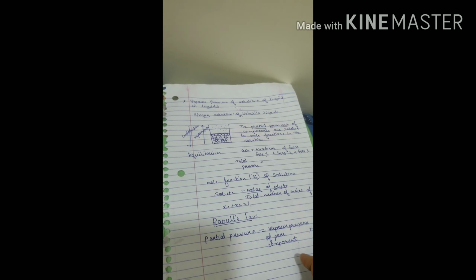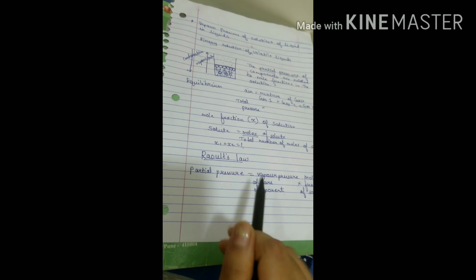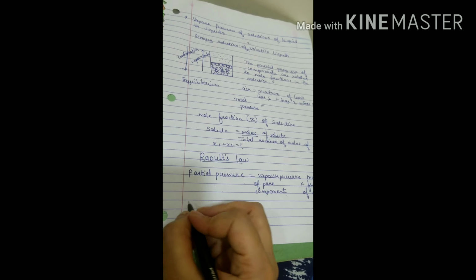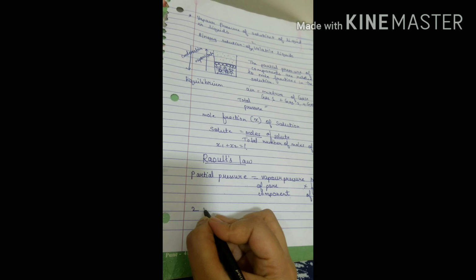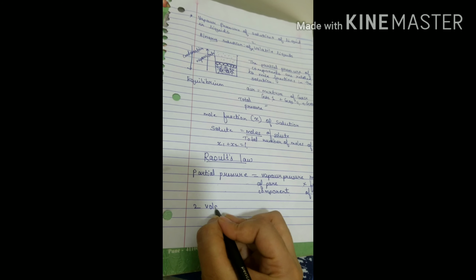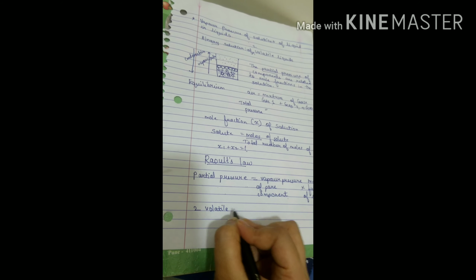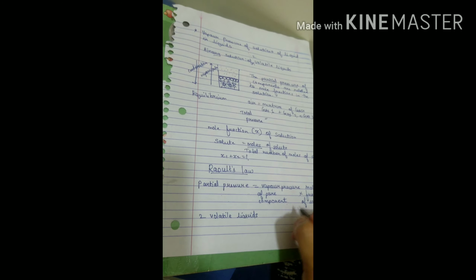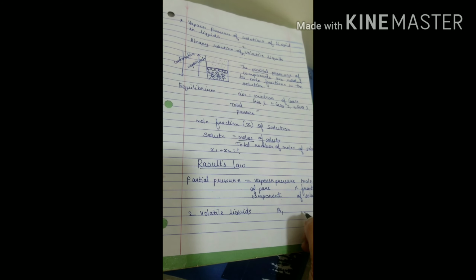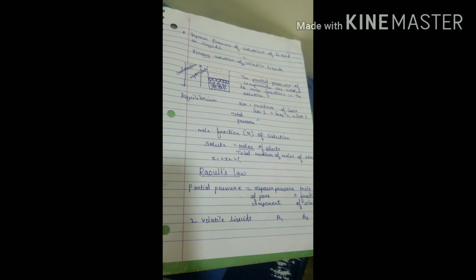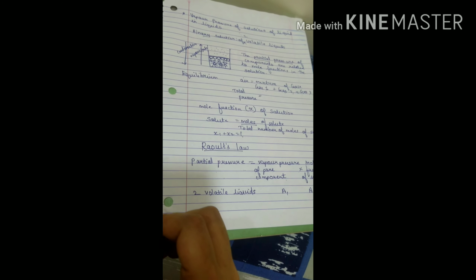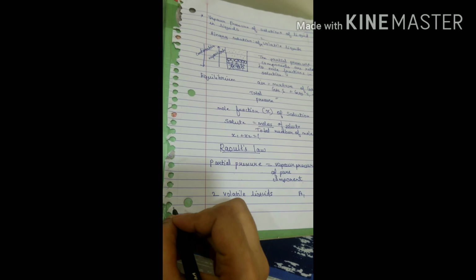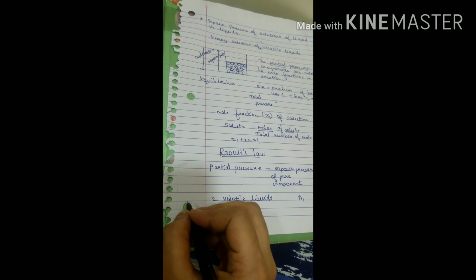Now to prove this law, we have already taken two volatile liquids, right? We already have two volatile liquids, so we are going to take them as A1 and A2. Then we are going to take the partial vapor pressure.